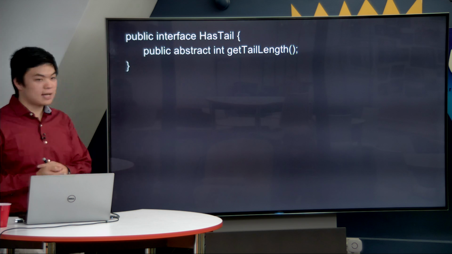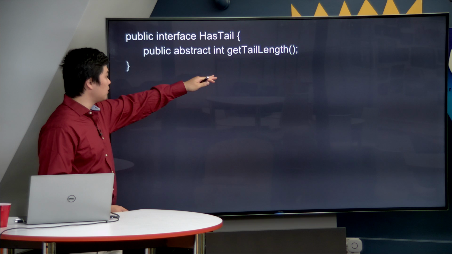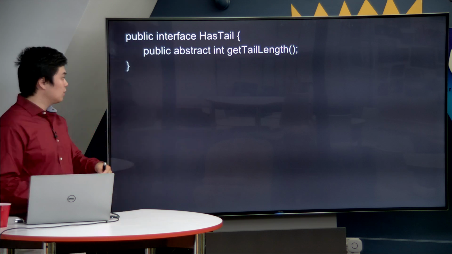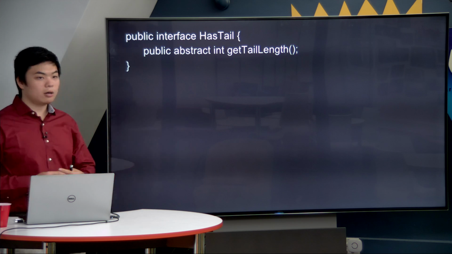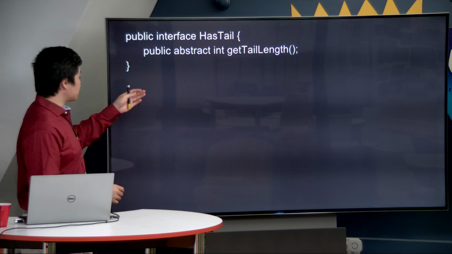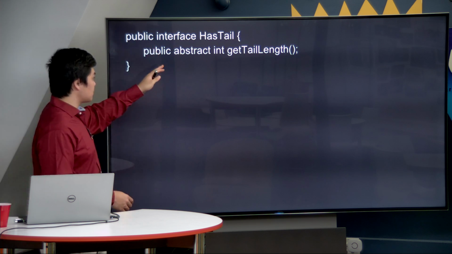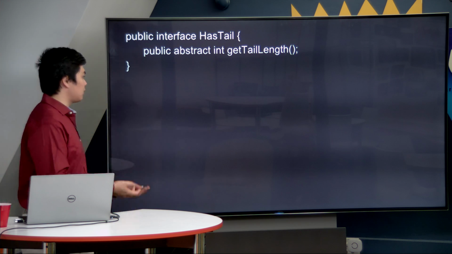So public interface HasTail. Notice that inside of this, we have an abstract method. But do we have anything else? The answer is no, because inside of an interface, you cannot have anything concrete. All you can have are abstract methods. You can't even have variables. So inside of this interface, we have specified something that we will potentially implement, a getTailLength method.